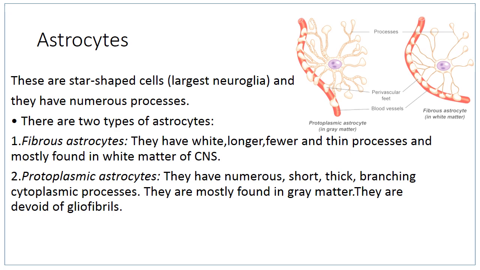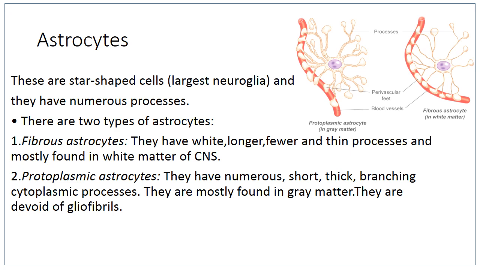So the first variety of neuroglial cell is the astrocyte. It is named astrocyte because it is star shaped. It is the largest neuroglial cell and it has numerous processes. And the astrocytes are of two types, fibrous and protoplasmic.